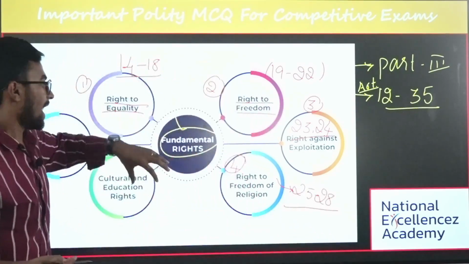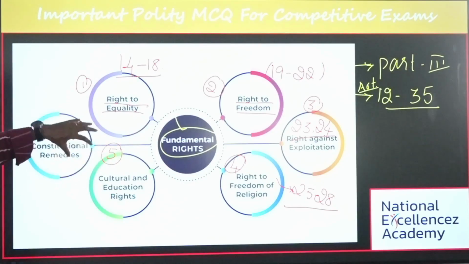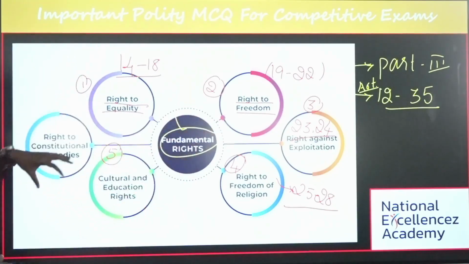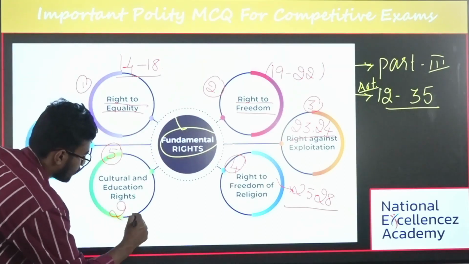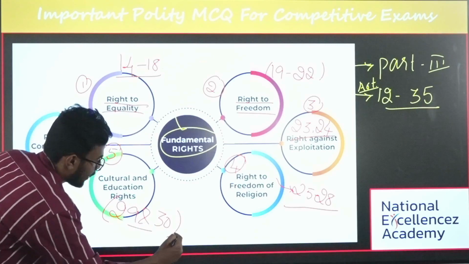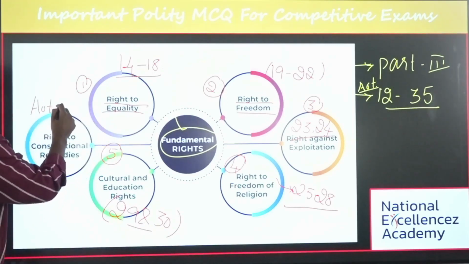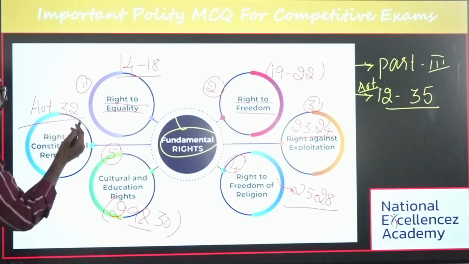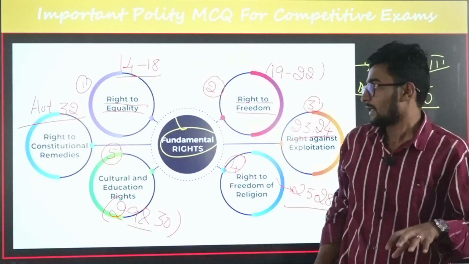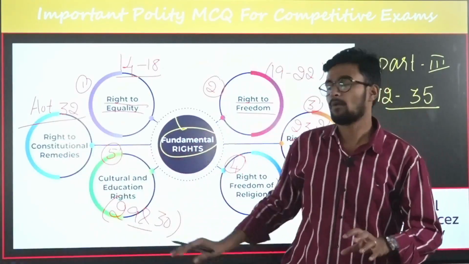Okay. And the fifth fundamental right is the cultural and educational rights, Articles 29 and 30. And the last one is Article 32. This article is most important, which talks about the right to constitutional remedies, specifically with respect to writs. Article 32 talks about writs.